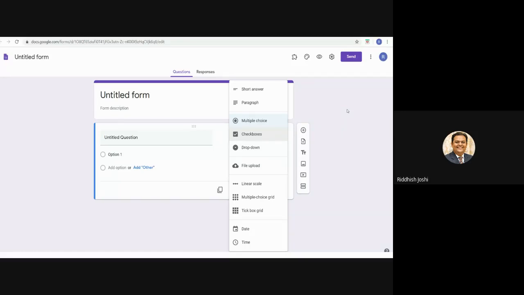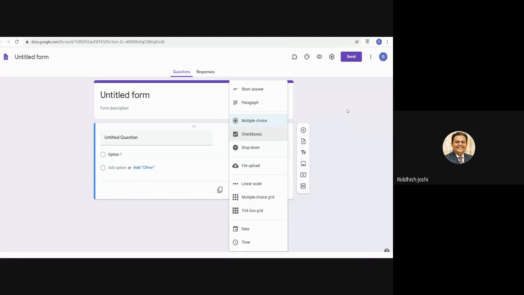Then file upload. If I want the respondent to upload some file, I can use this. Then linear scale. Now the question originally was how to frame a Likert scale in Google Form. So if you want to frame a Likert scale, you can use two options. Option number 1, you can go for linear scale. Option number 2, you can go for multiple choice grid. In both the options, you can frame Likert questions.